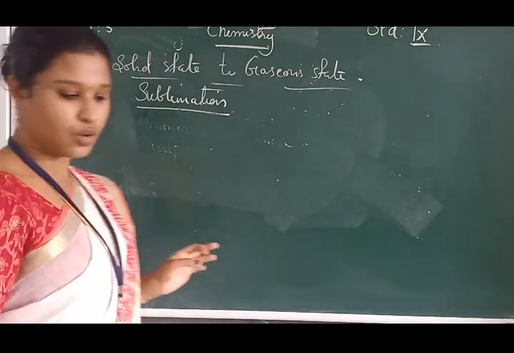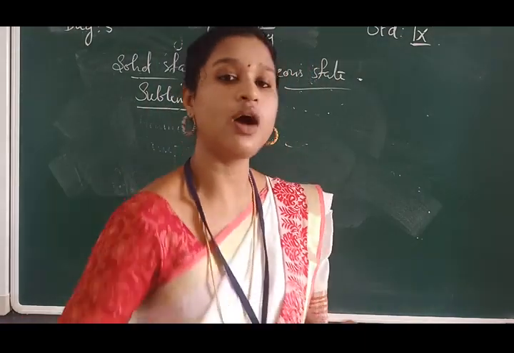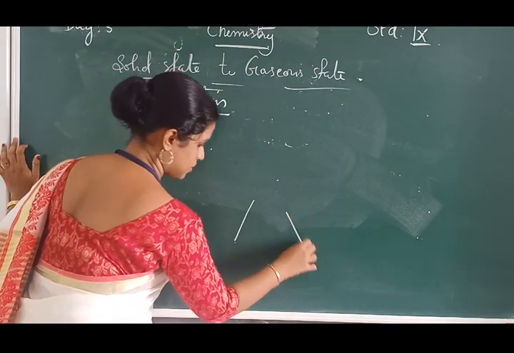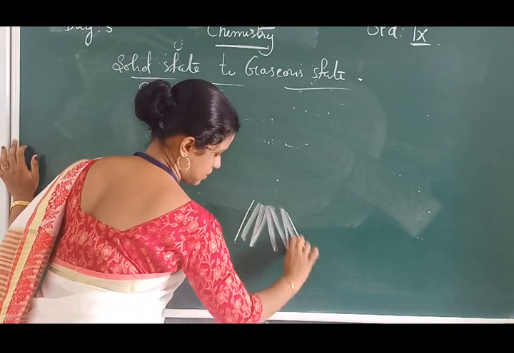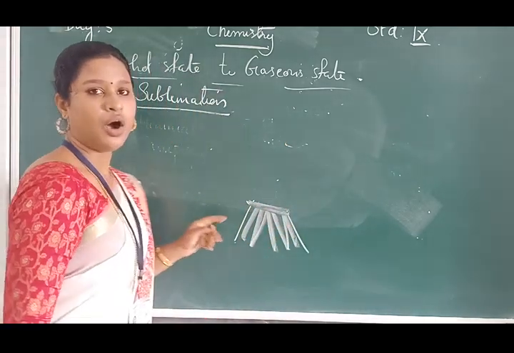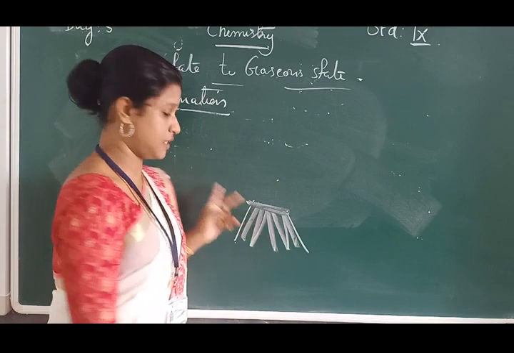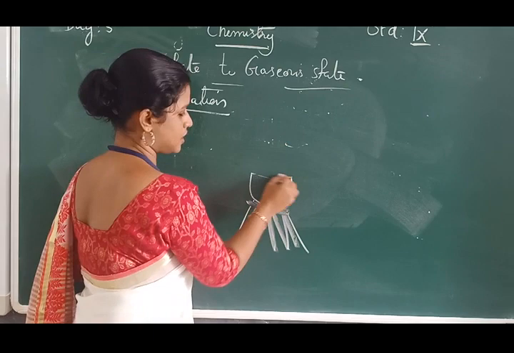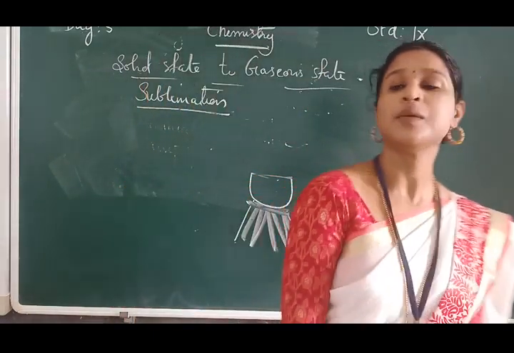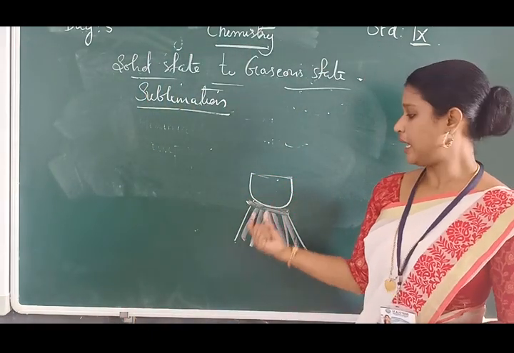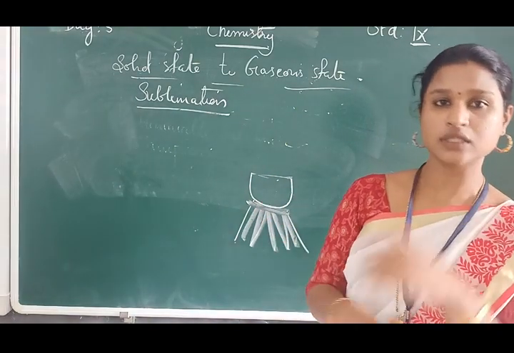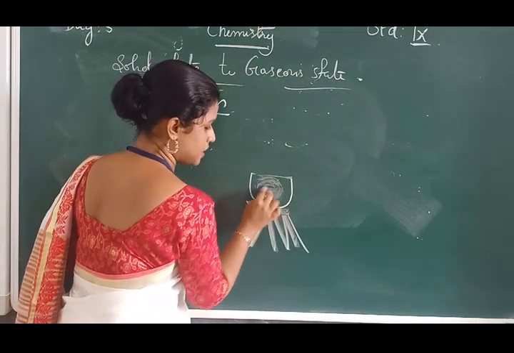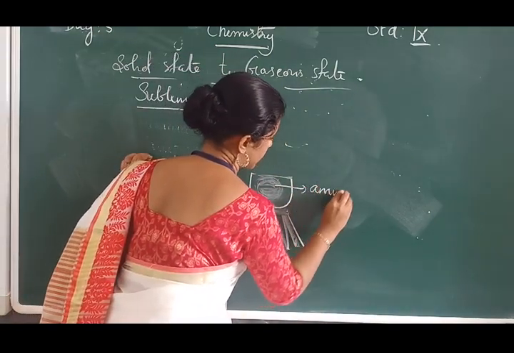In order to carry out this activity, first of all, take a burner. Over the burner, a china dish is kept. A china dish is normally used in lab activities. So a burner is here and the china dish is kept over the burner. Inside the china dish, ammonium chloride is taken.